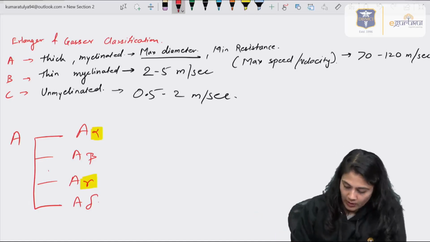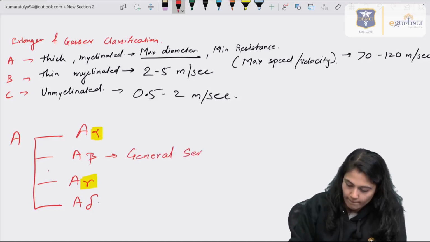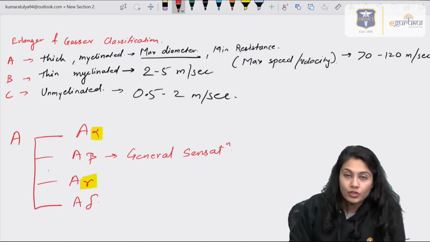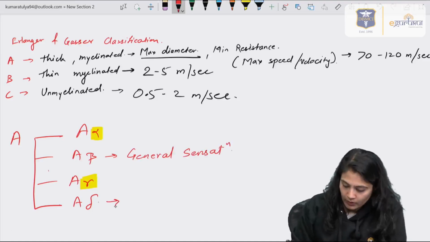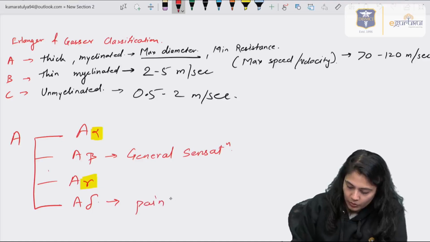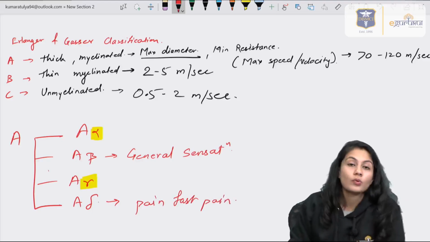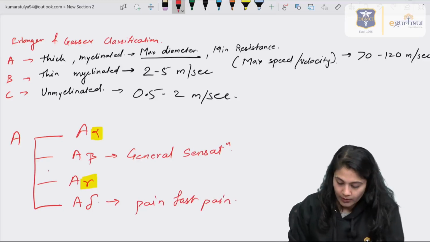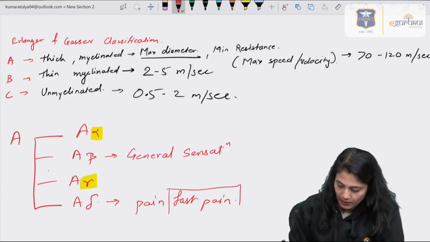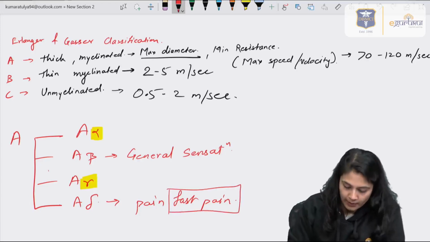Beta are for general sensations like pressure and vibration, and the delta is for pain, which is known as fast pain. If there is a fast pain, there must be a slow pain, which is carried by the C fibers.